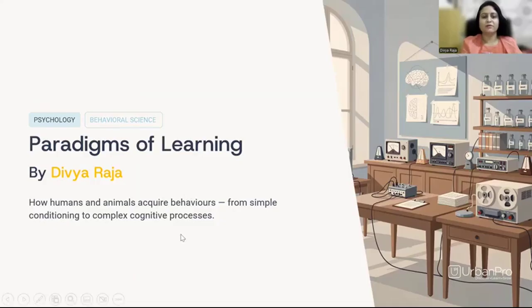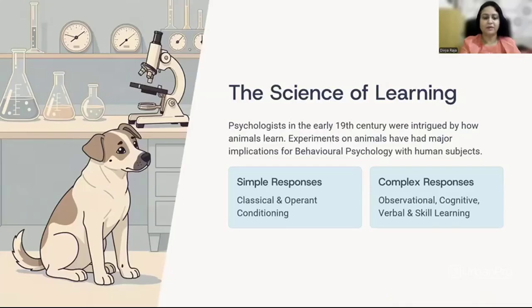Yes. So from simple conditioning to complex cognitive processes, we learn certain behaviors. So how we learn is what we are going to know about today. Psychologists in the early 19th century were very curious about how animals learn. So they conducted a lot of experiments on animals, and this became the basis for behavioral psychology and how we learn. This was conducted with human subjects.